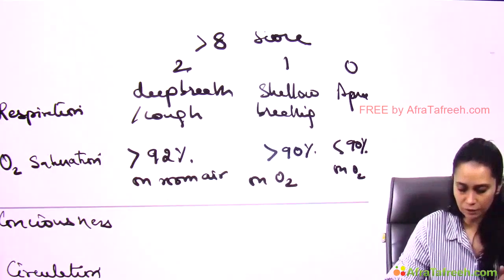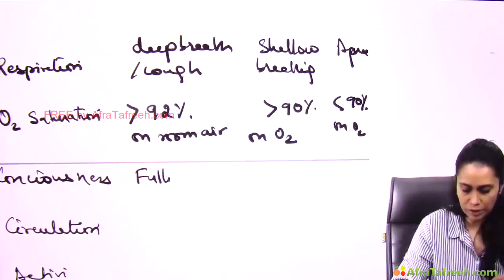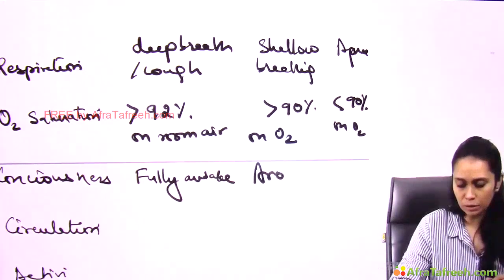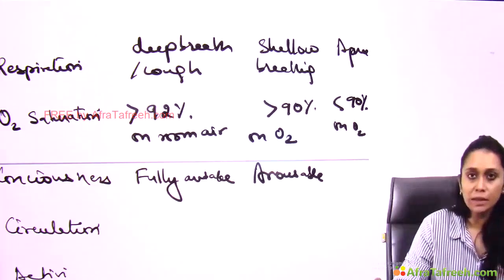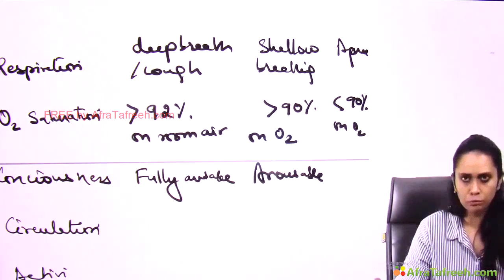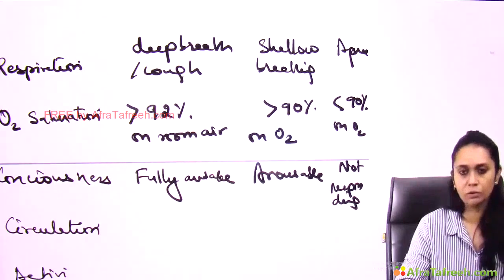Then consciousness of the patient. Fully awake, then 2. Arousable, where the patient is sleeping, a little comatose, but we can arouse, then 1. And not responding, then 0.